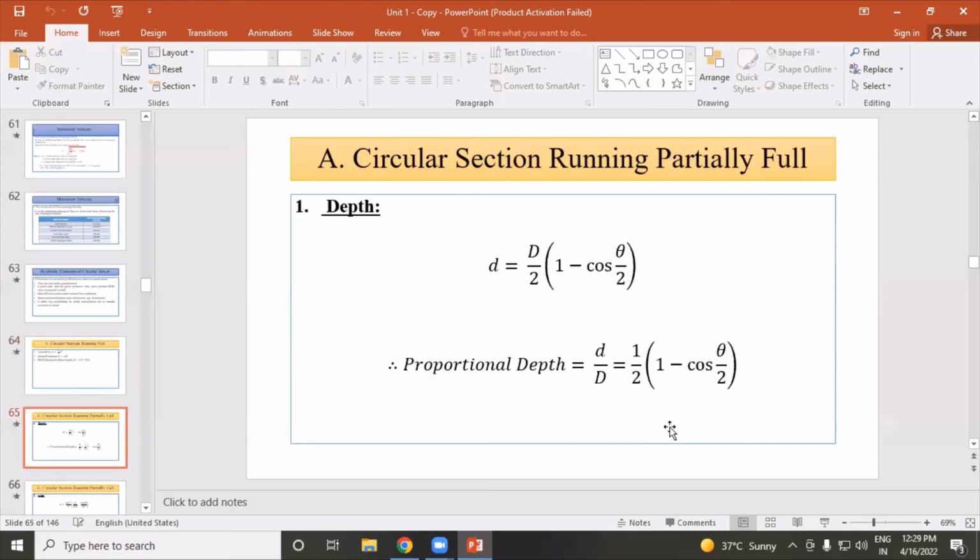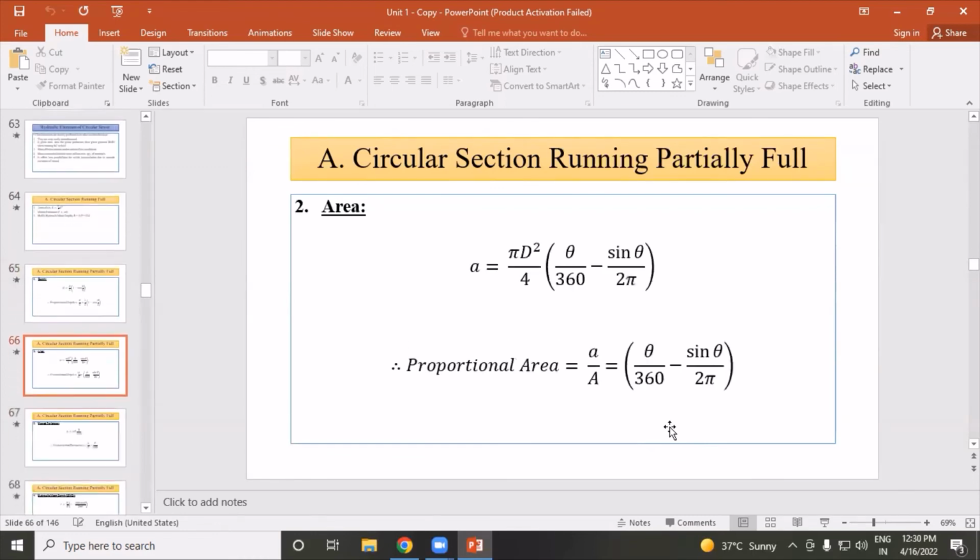In a circular section, the following are the formulas for depth. Small d is equal to capital D divided by 2 in bracket 1 minus cos of theta by 2 bracket complete. Area, small a, is equal to pi D square divided by 4 in bracket theta divided by 360 minus sine theta divided by 2 pi.